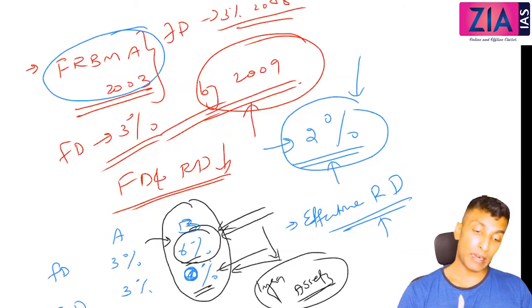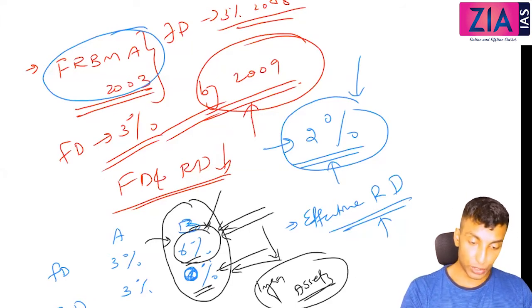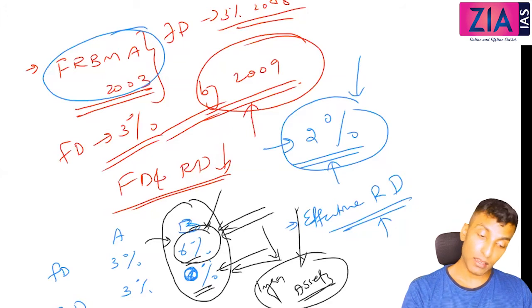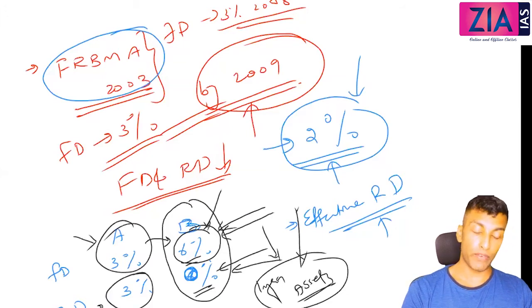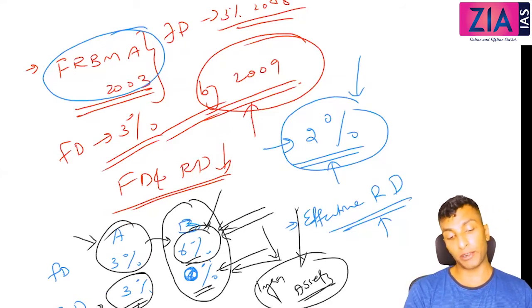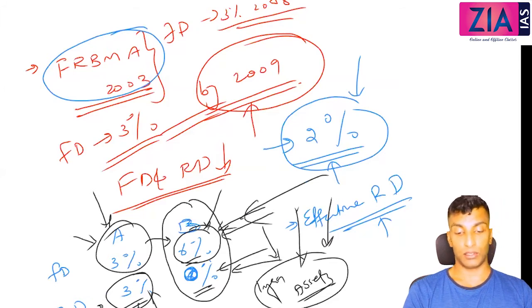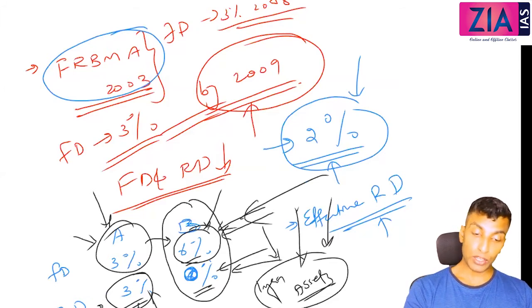Borrowing is there, but that borrowing is not to meet the day-to-day expenditure. That is not for the current consumption expenditure. So borrowing is high, but this is actually going to create infrastructure. But here, even though less borrowing is there, all these are going as what? Revenue deficit. This is just to meet the current day-to-day consumption expenditure. So it's like you are selling your asset to meet the expenditure. Here you are borrowing, but you are creating equal assets. There is no problem. So in this context, this is better.